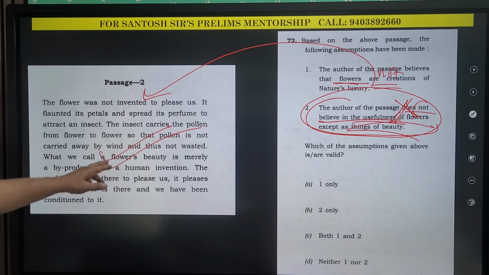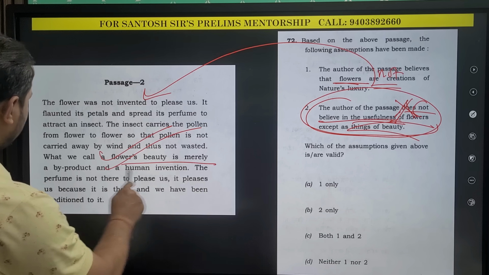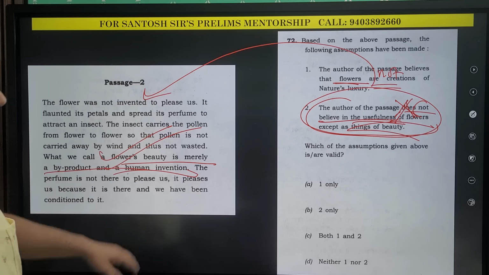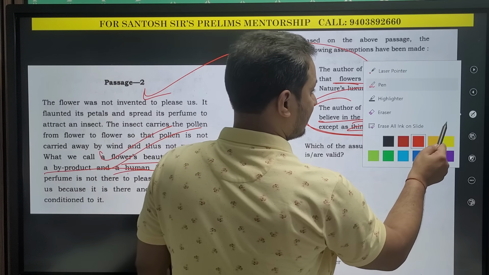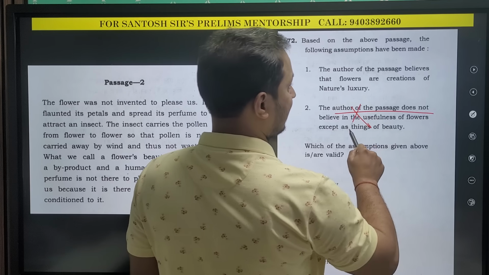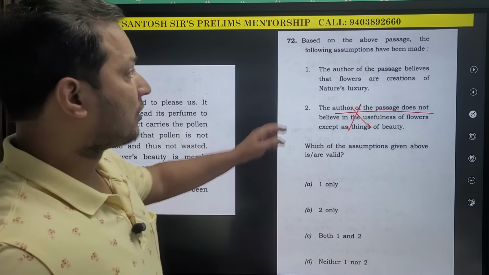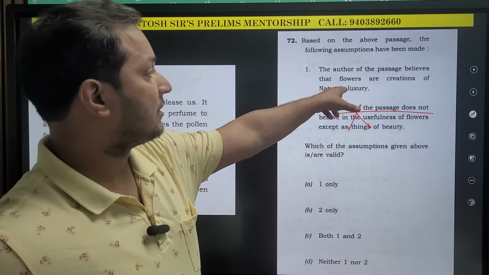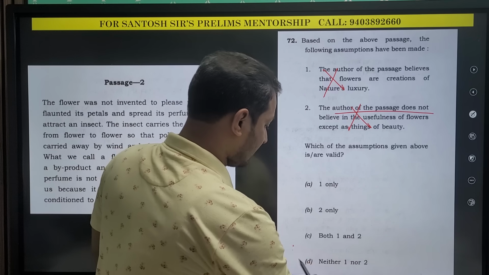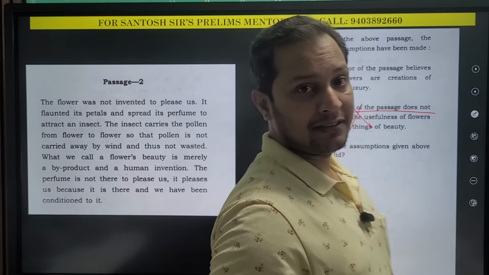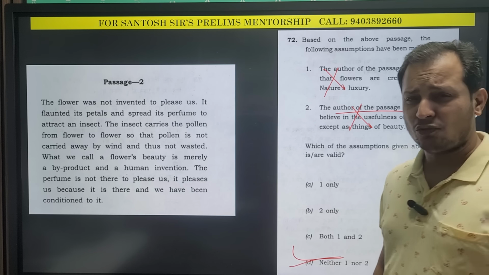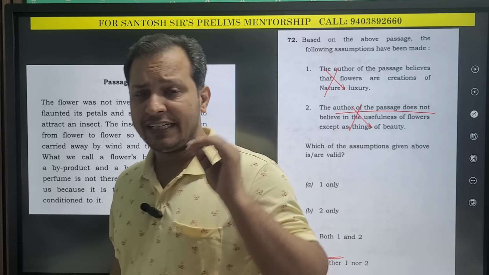You can see here flowers' beauty is merely a byproduct of human invention. This is very, very important. So the statement that the author does not believe is an incorrect statement. The author believes in the flower creation of nature's luxury, this is also not correct. The author does not believe this. So the answer is neither 1 nor 2. This is how we solve the passages. Look for the opposite. Guys, like this you can solve most of the questions in reading comprehension.